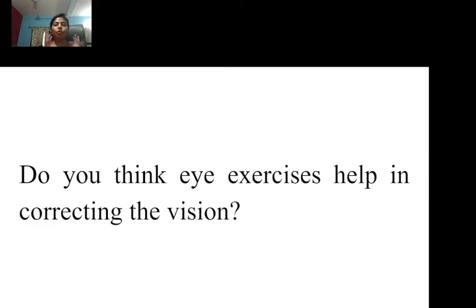Yes. So even doctors suggest that we should do eye exercises regularly for correcting vision. If you haven't faced any kind of vision problem, then it's good. So keep it up. These exercises will take only 5 minutes. So just do it for correcting vision, and suggest it to any person who has a problem in vision.